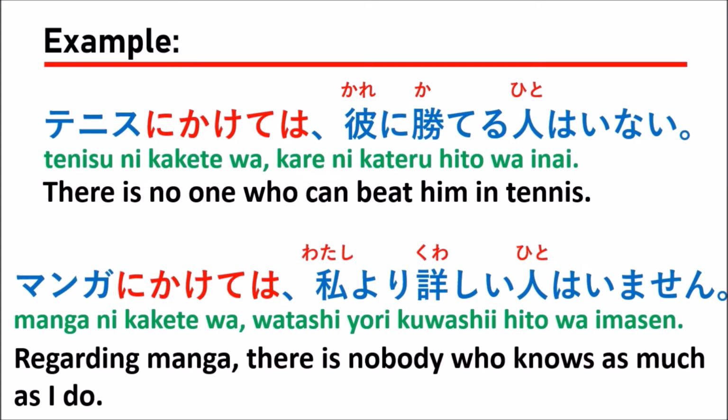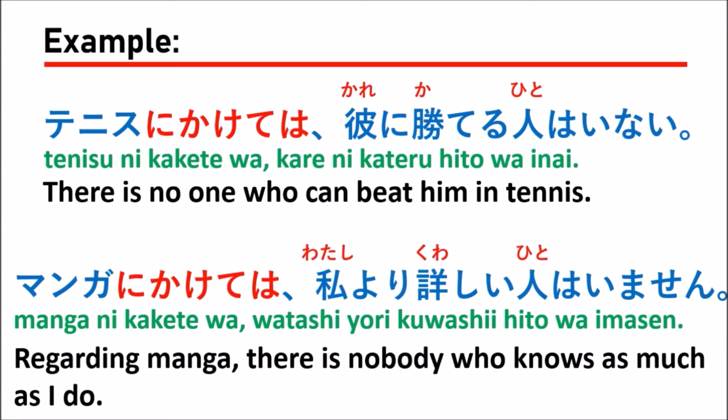That means when you talk about some field, for example the tennis field, or a topic about tennis, Mr. A or Mr. B is very good and nobody can win. So we can say tennis ni kakete wa kare ni kateiru hito wa inai.